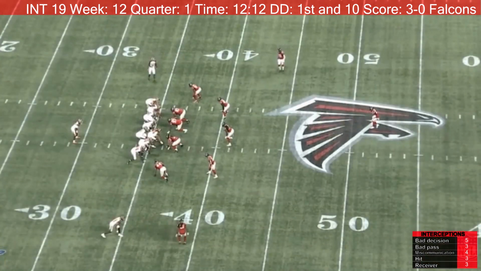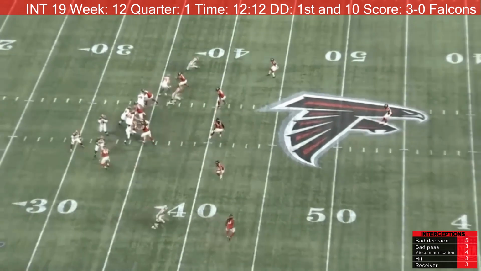Mike Evans runs down to the 50 and then cuts inside. Jameis Winston throws the ball approximately right there. It's a good pass by Jameis Winston. Poor decision, because you will see the defender comes out with Mike Evans and stays underneath him the whole time. This was a very poor decision by Winston to throw this ball.